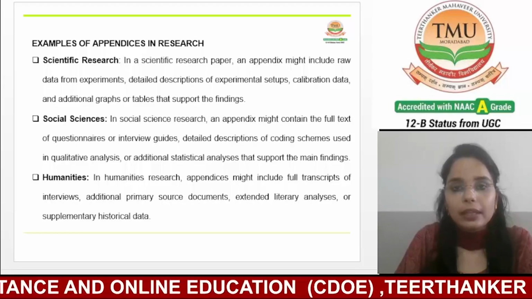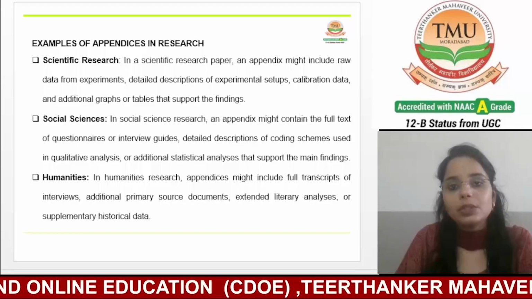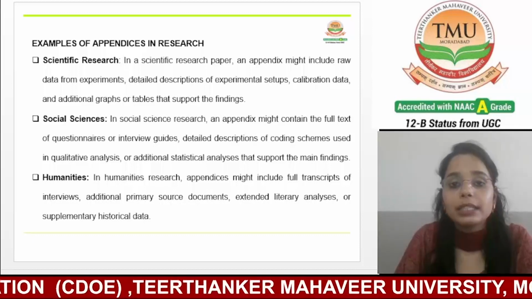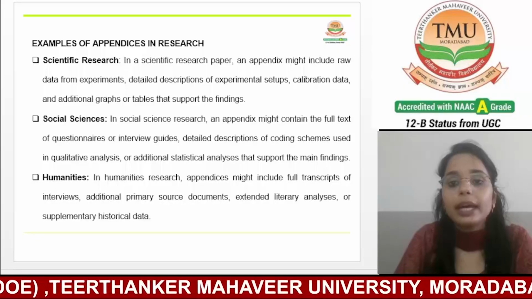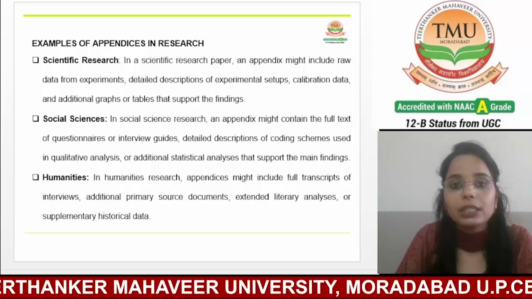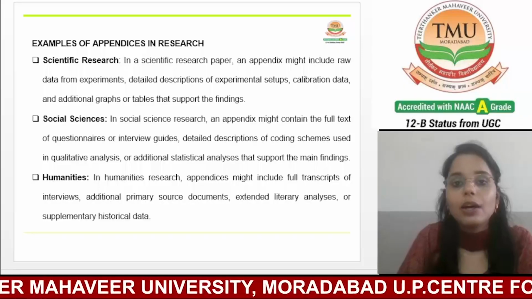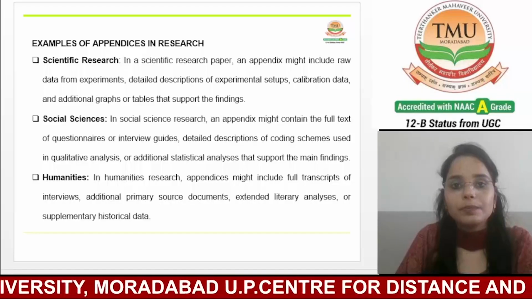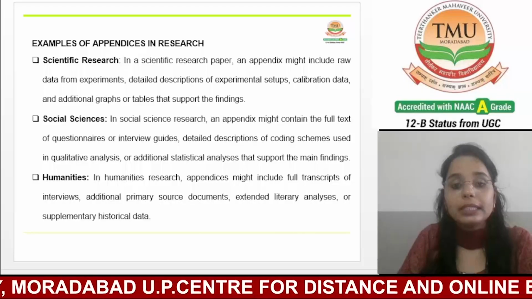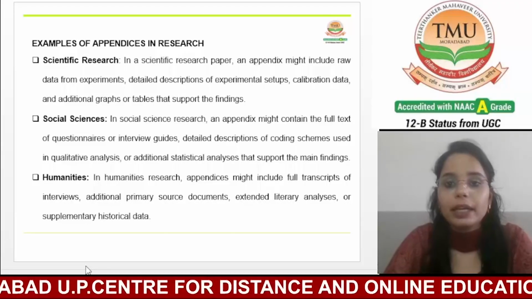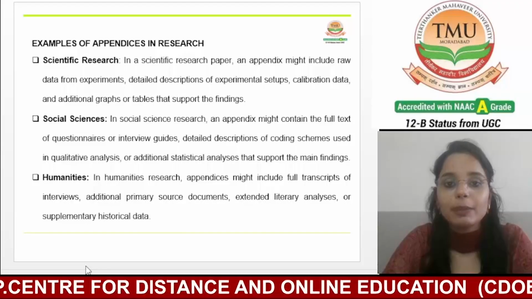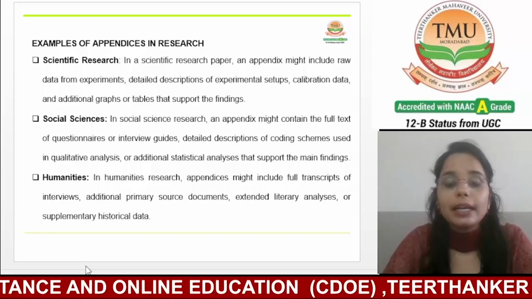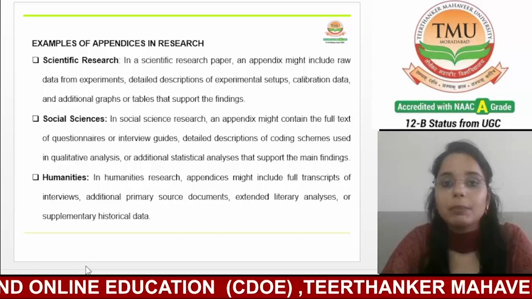Now, like this, additional graphs and tables. These are supplementary visualizations that provide more depth to the results presented in the main text. These might include extended versions of the figures, additional statistical analysis, or the raw data tables that support the experimental conclusions. So overall, we can say that in a scientific research paper, an appendix might include raw data for experiments, detailed descriptions of experimental setup, calibration data, and additional graphs or tables that support the findings.